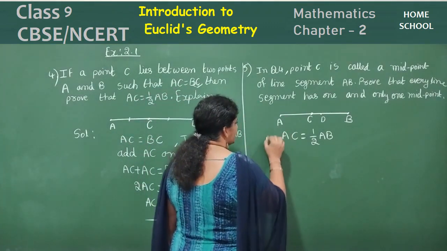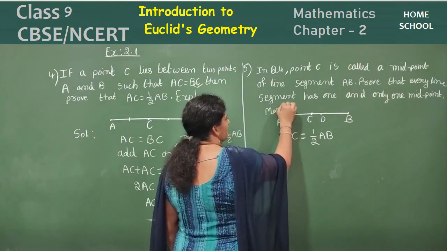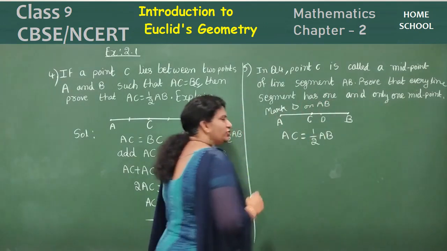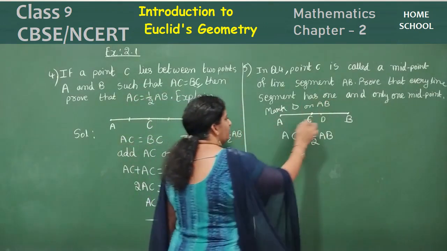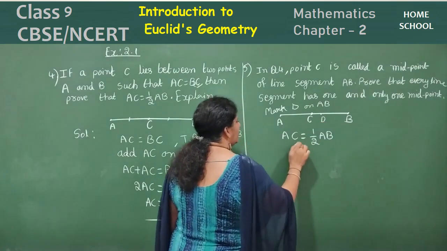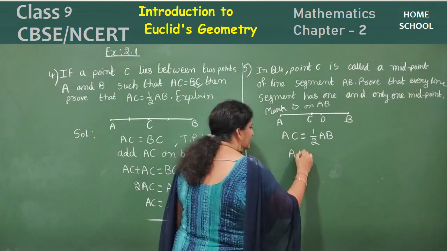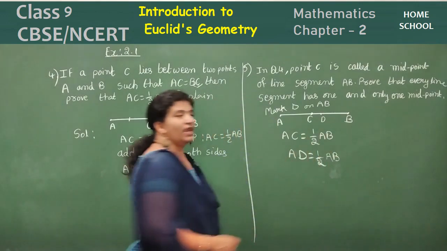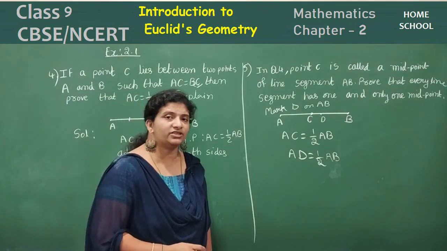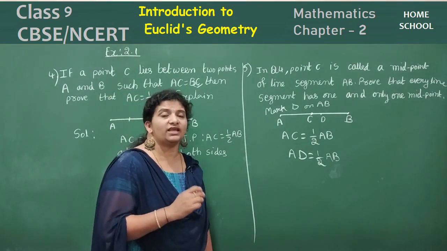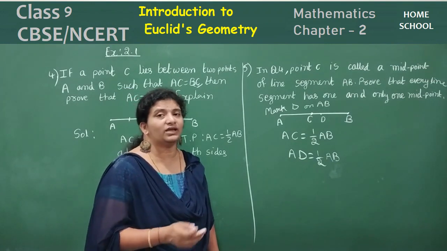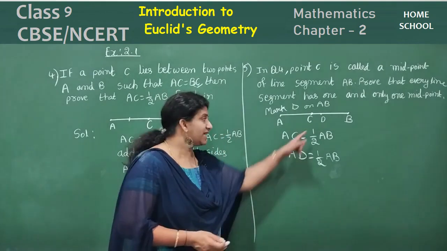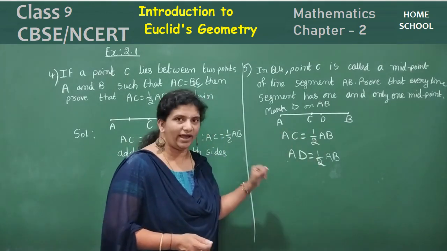So, let me mark a point D on AB such that I assume that is also a midpoint. Then if this is also a midpoint, what can I write? AD is equal to half of AB. Now again you can remember axiom number 1: things which are equal to the same thing are equal to one another.